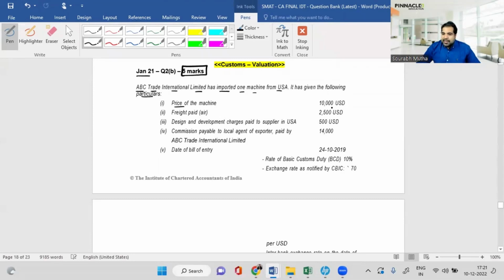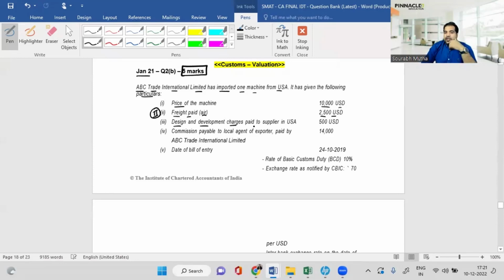Price of the machine is 10,000 US dollars. The air freight paid is 2,500 US dollars. But remember, the air freight cannot be more than 20% of the FOB value under Rule 10.1. So first I have to get the value and then its 20%. So we'll have to do this in the second part, not in the first part.